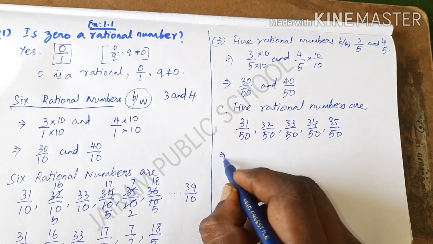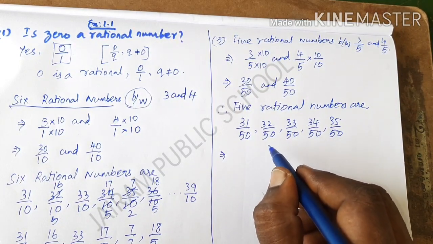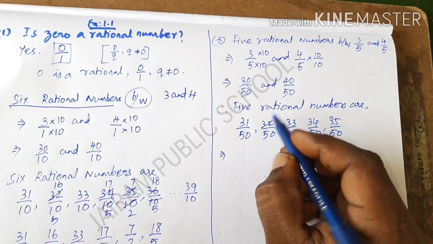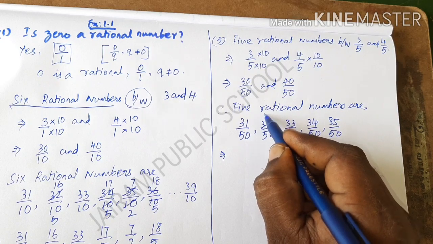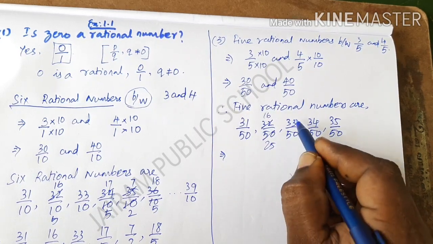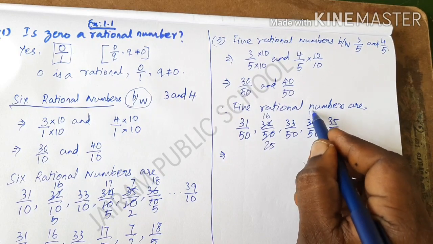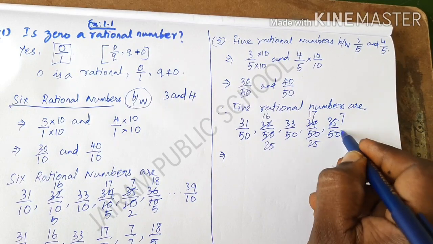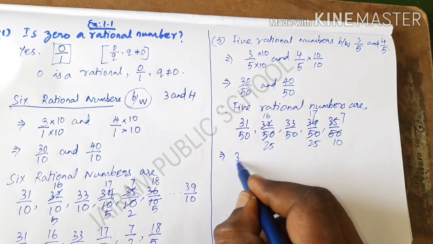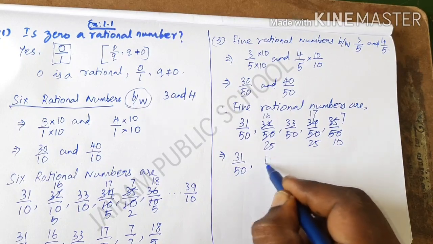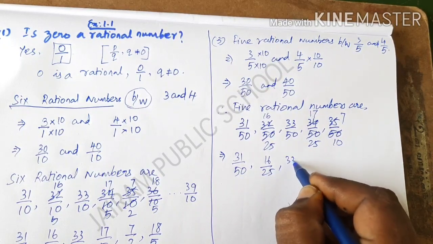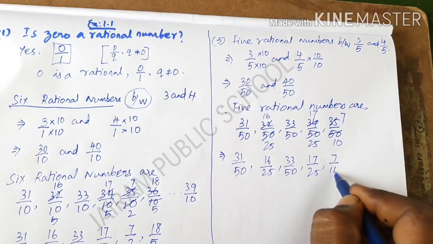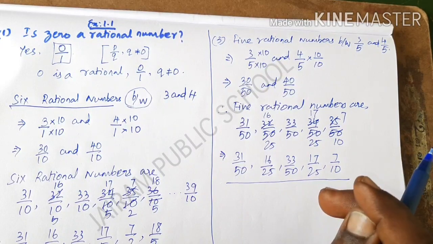So next rule is, if it is possible to write the simplest form, we must write the simplest form values here. So 31 divided by 50, we can't divide here. Next, by using the 2 table I am going to divide: 16 and 25, and here it is not possible to divide. Here 2 is the common factor, so 17 and 25. Here 5 is the common factor, so 7 divided by 10. So the numbers are 31 divided by 50, 16 divided by 25, 33 divided by 50, 17 divided by 25 and 7 divided by 10. These are the required answers for this given question.